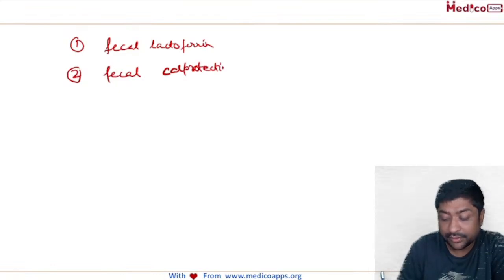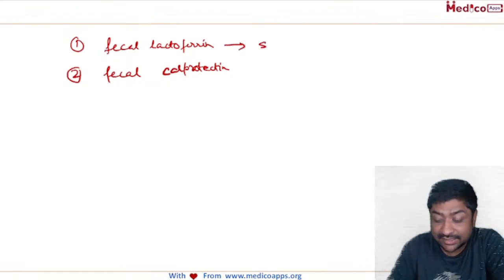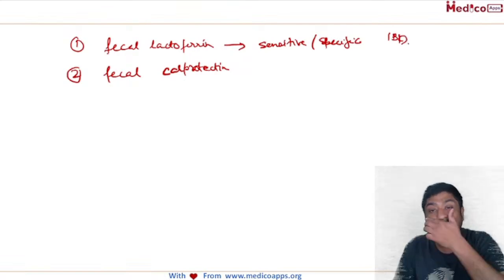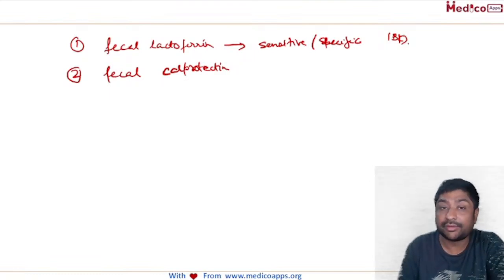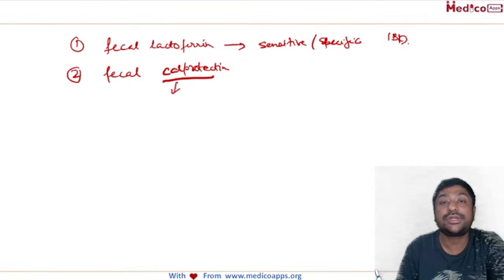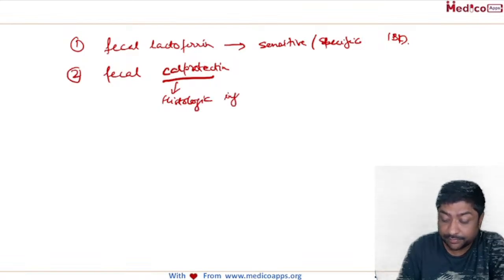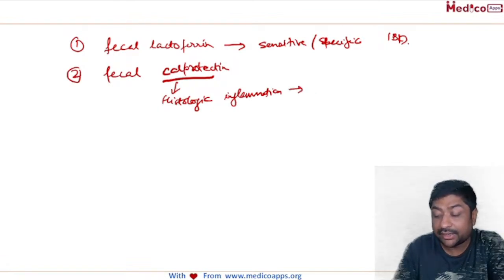calprotectin. Fecal calprotectin. When we talk about lactoferrin, it is a highly sensitive as well as highly specific marker for bowel disease. It's a very specific marker for intestinal inflammation. And calprotectin very closely correlates with histological inflammation, and it can even predict relapse.